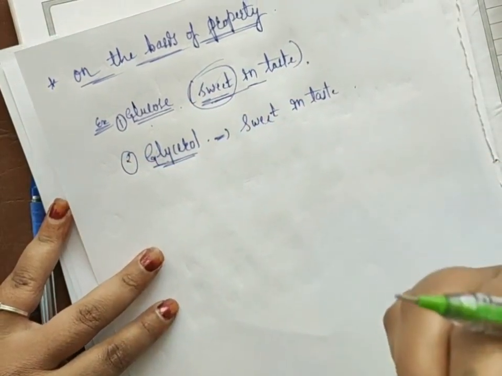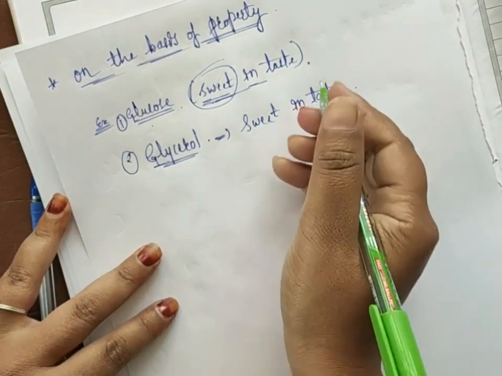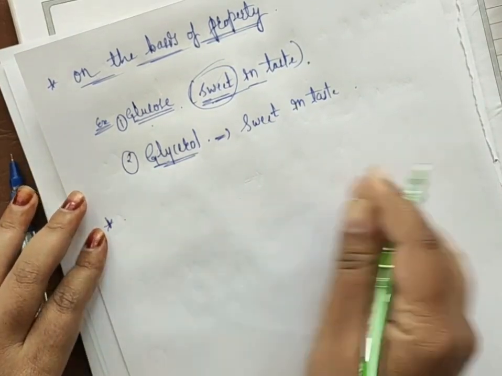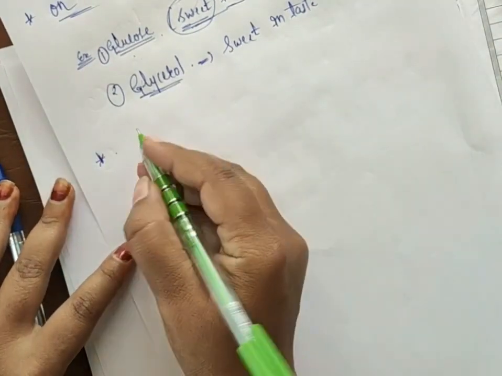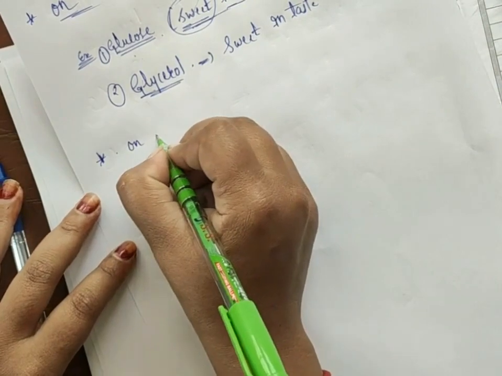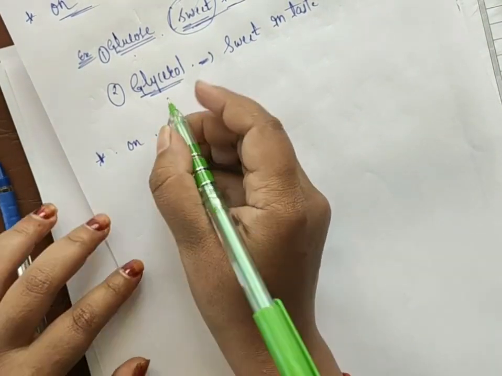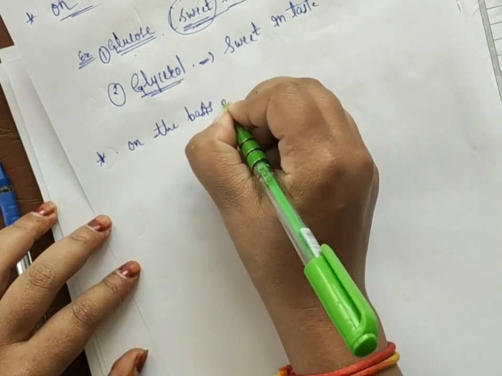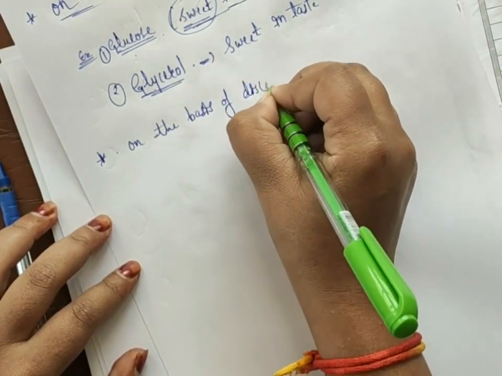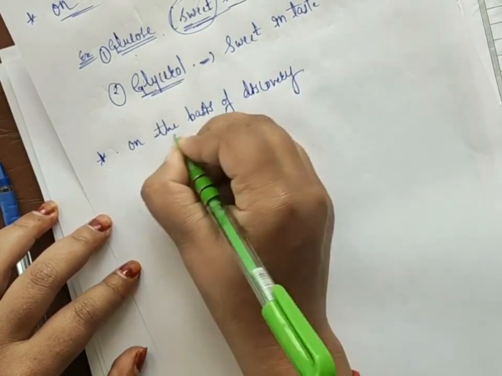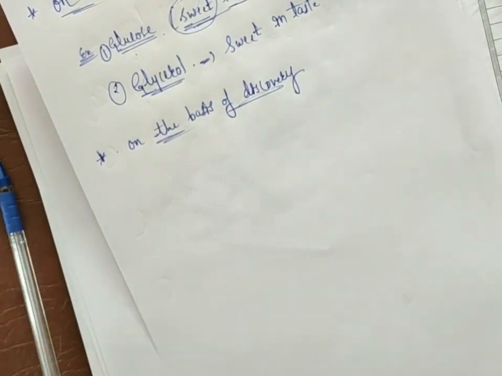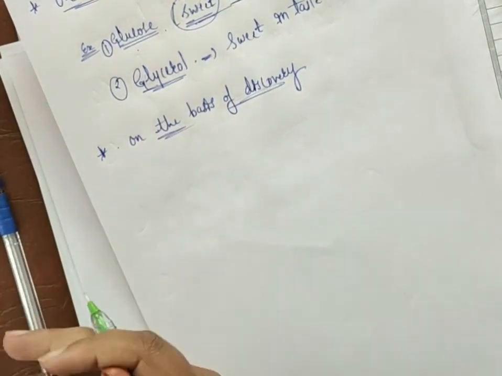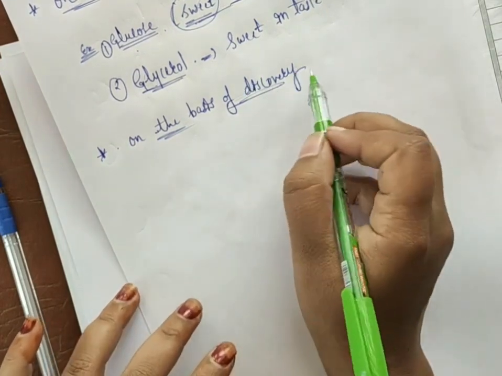First it is over on the basis of source, on the basis of property, and the next will be on the basis of discovery. Certain organic compounds are given a name in the common name system on the basis of discovery also.